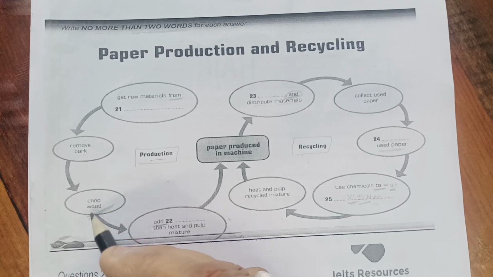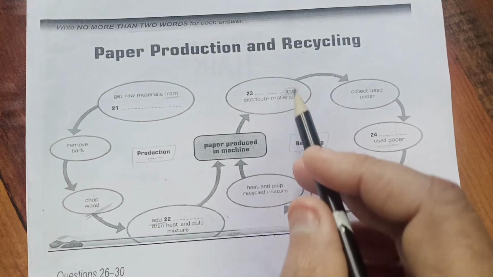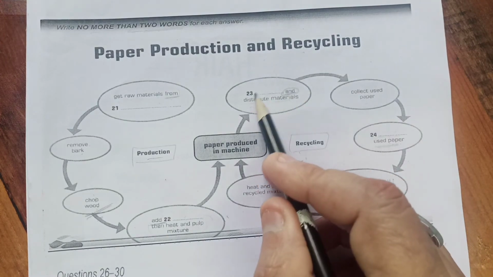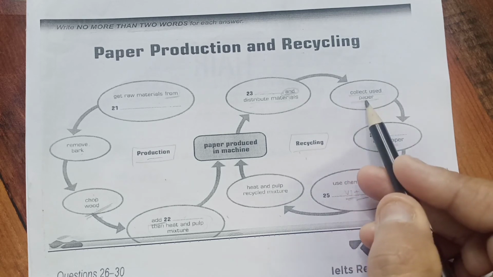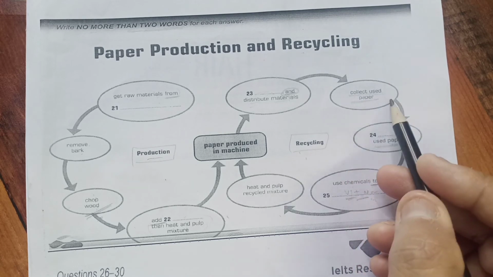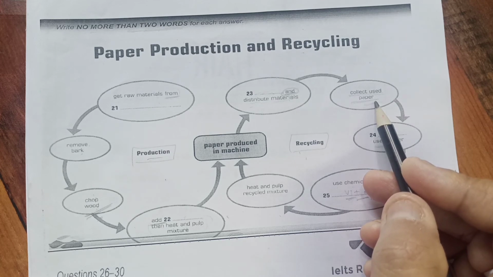When the chopping of wood is heard by our ears, then immediately we get some consciousness that we are going to have this answer. Similarly, in the question dash and distribute material, whether we attempt it or not, till collect used paper is there, our ears should be in the deactive mode.